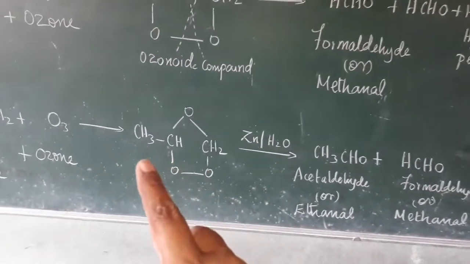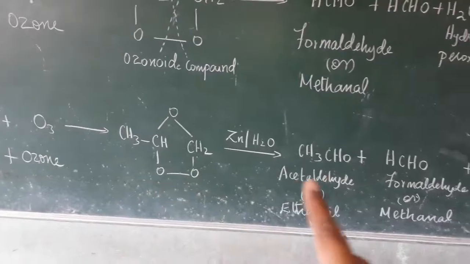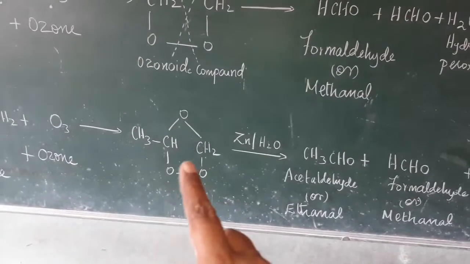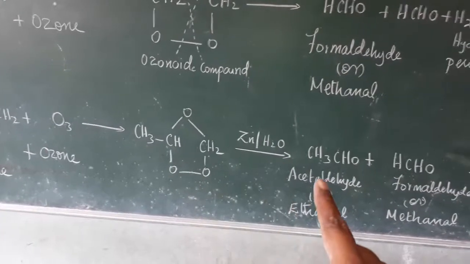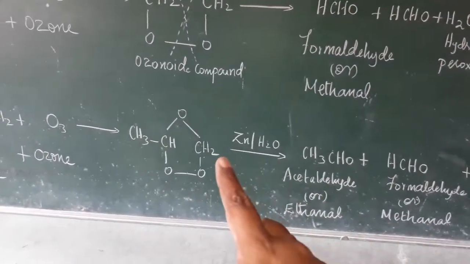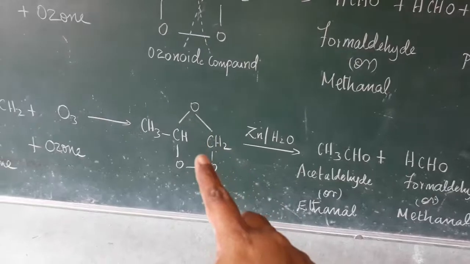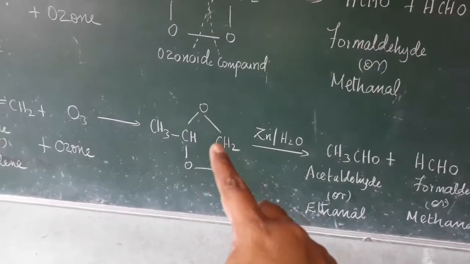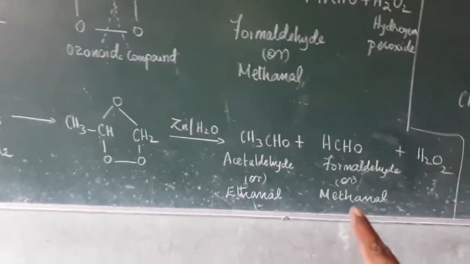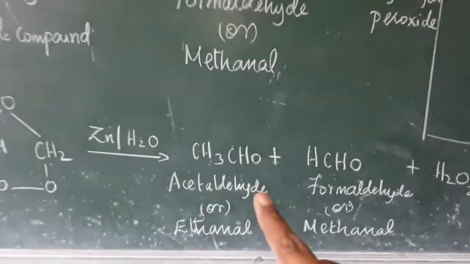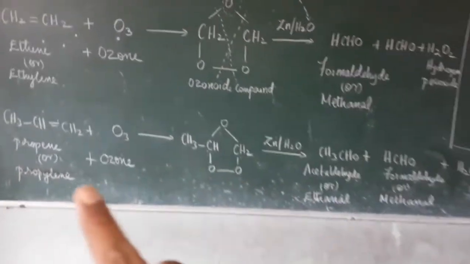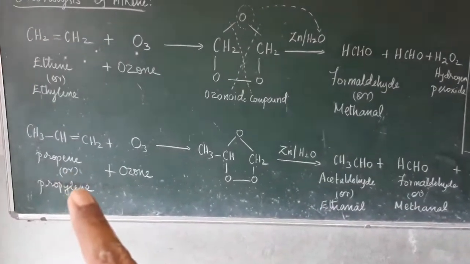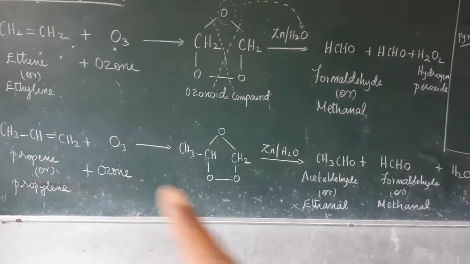Then you see that CH3CHO. The bond is cleaved, the middle bond. So we get CH3CHO. You put this hydrogen in front of the carbon, so we get HCHO. That is formaldehyde or methanal. This one acetaldehyde or ethanal. This one formaldehyde or methanal. We get these products when propene or propylene is added with the ozone.